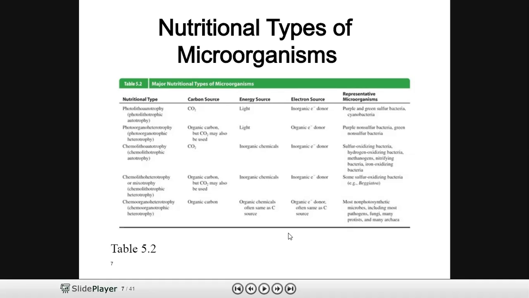The representative group of organisms that belong here is most non-photosynthetic microbes, which includes most of the pathogens, fungi, protists, and many archaea. So these are the nutritional types of organisms based upon the type of carbon source, energy source, and electron source that they will be utilizing. Thank you.